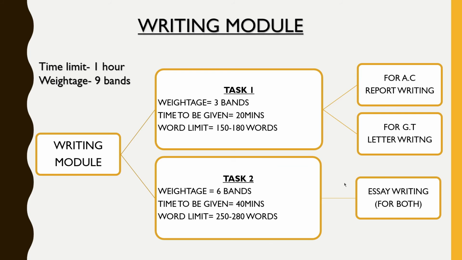One more thing I would like to inform you is that when we are counting the words, whether of writing task 1 or 2, if words are repeated, like verbs, adjectives or adverbs, then they are not counted. So make sure that you use synonyms or different words, because then only they will be counted, and it is mandatory to complete the word limit, because if it is not completed, the band scores are definitely affected. I hope you have got a little bit of knowledge of the writing module and what all it consists of.